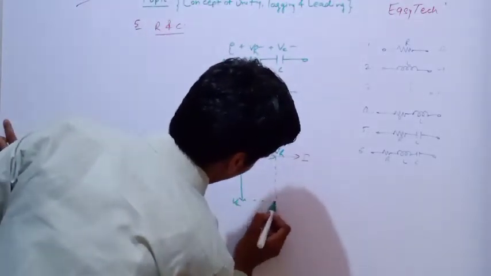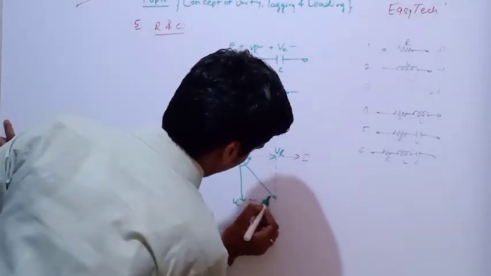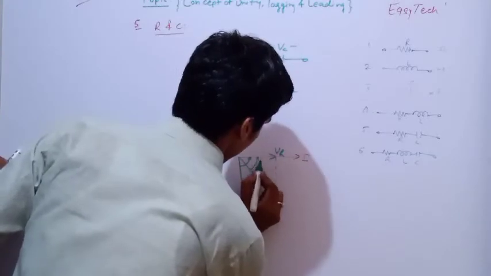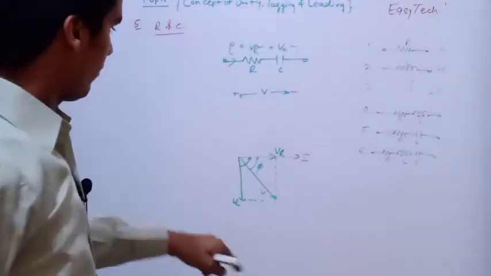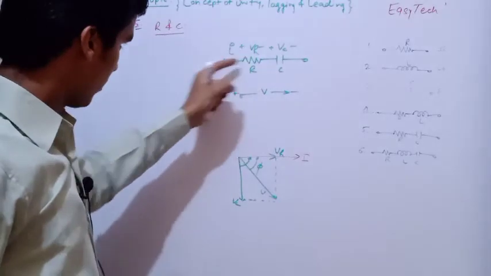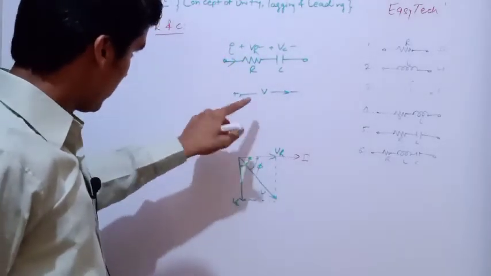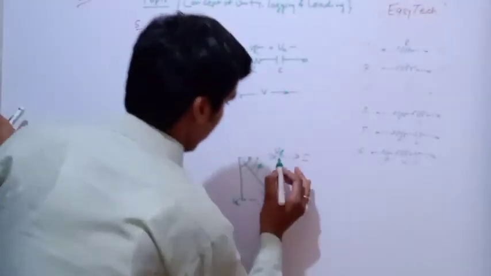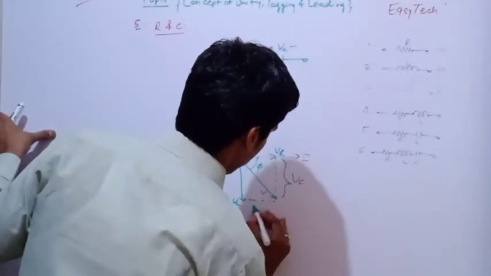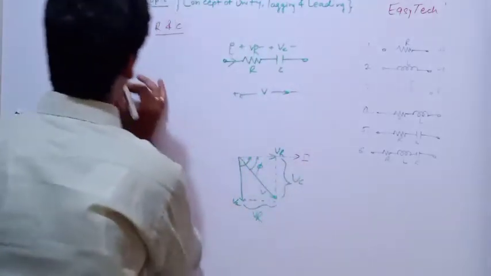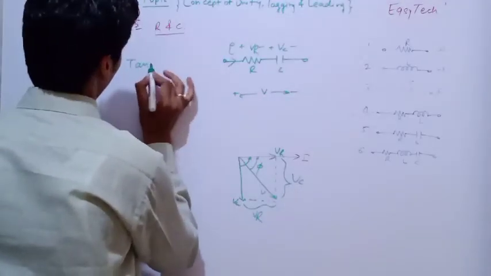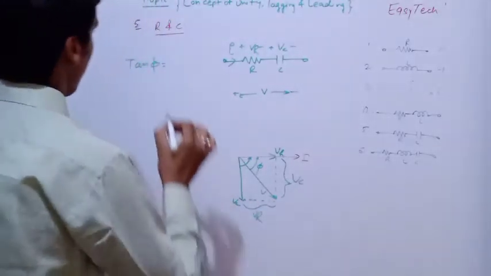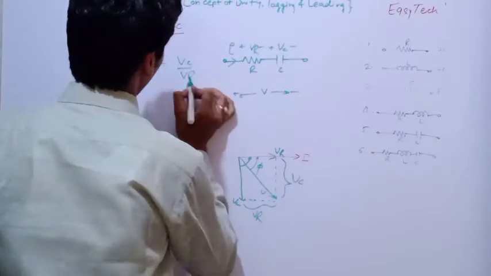Now what is the equivalent voltage of VR and VC? Here it will be the respective voltages, and the current is I. The phase difference between the applied voltage V and the current I is phi. What is this? This is VC. What is this? This is VR. I already told you from trigonometry that tan phi will be equivalent to VC upon VR.